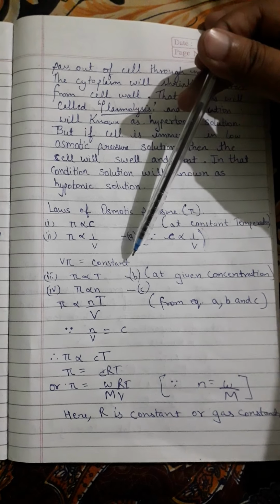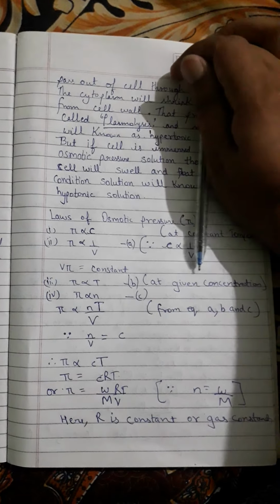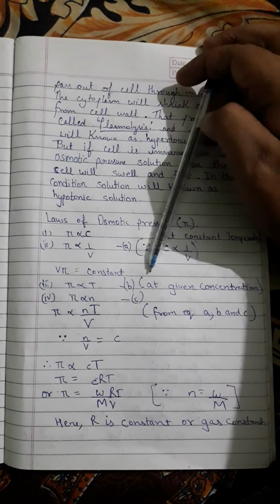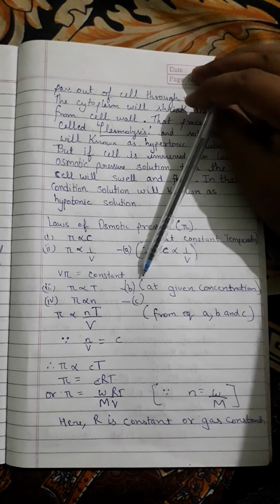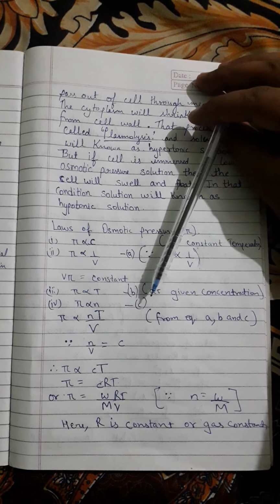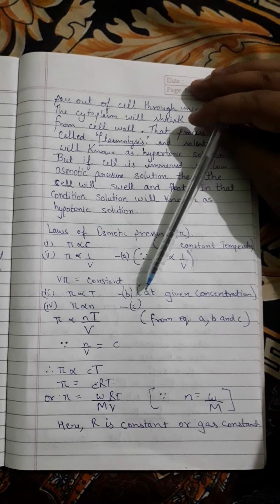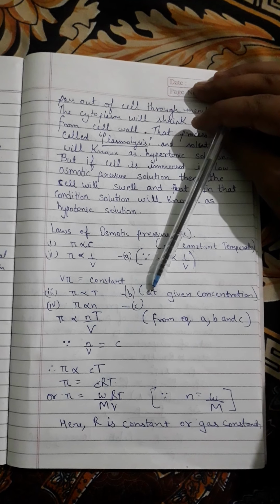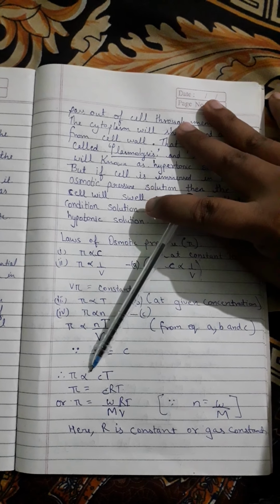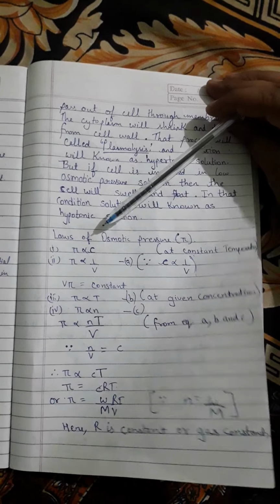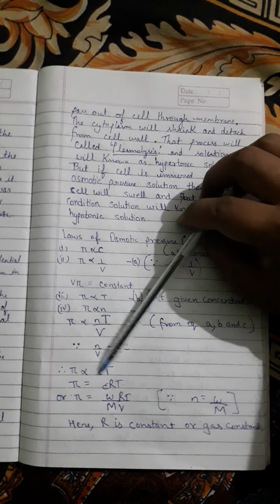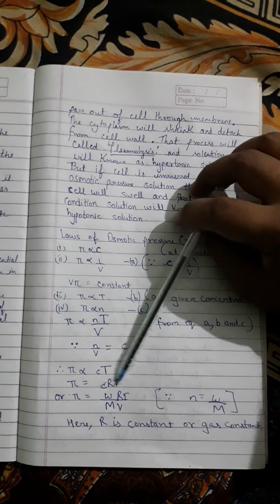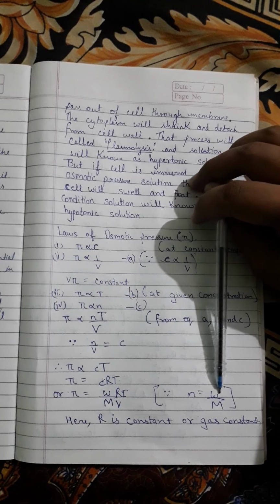Now you can say pi is directly proportional to nT and inversely proportional to V from these three equations. So n upon V is equal to concentration. So pi is directly proportional to CT. So you can say pi is equal to CRT. R comes in place of the proportionality sign, and R is the gas constant, as its value is nearly equal. Or you can say pi equals wRT upon MV, where n equals w upon M.